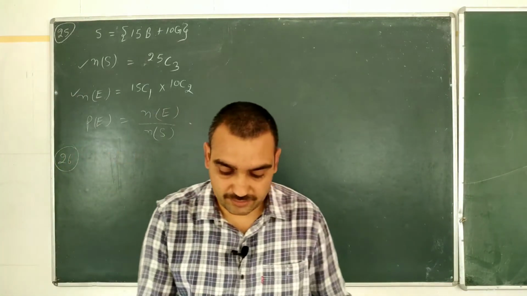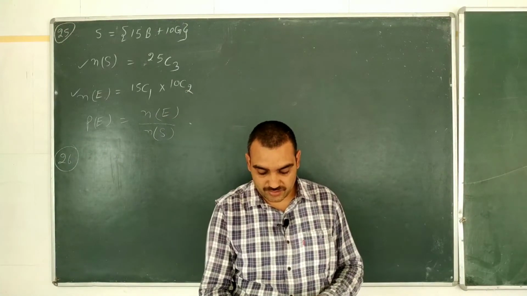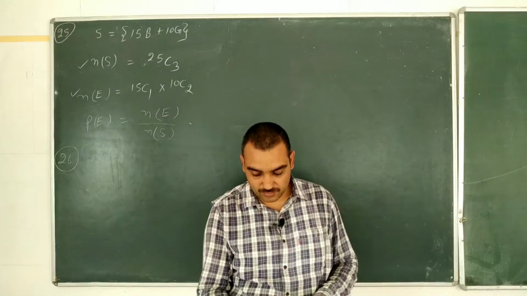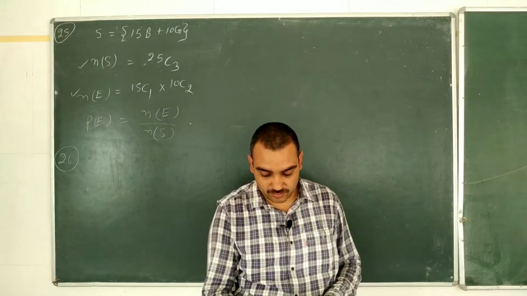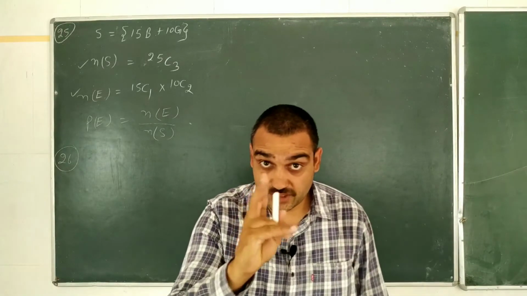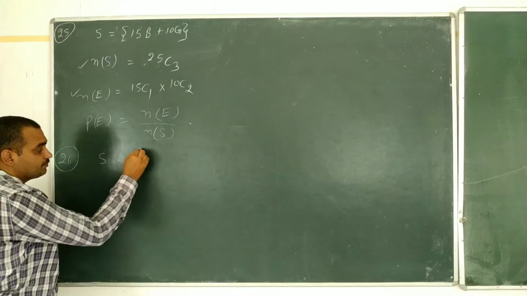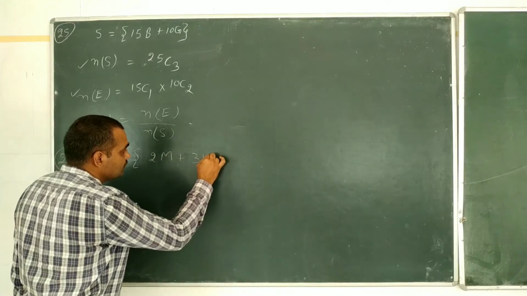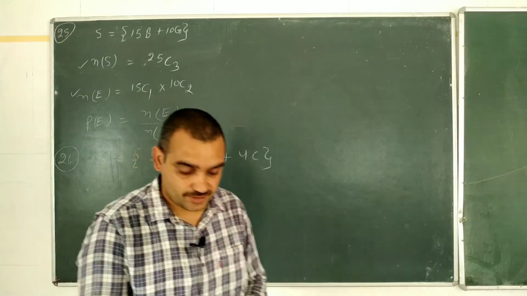Okay. Question number 26. 4 persons are chosen at random from a group of 3 men, 2 women and 4 children. The chance that exactly 2 of them are children. Exactly 2 of them are children. Our sample space has 3 men, 2 women and 4 children.